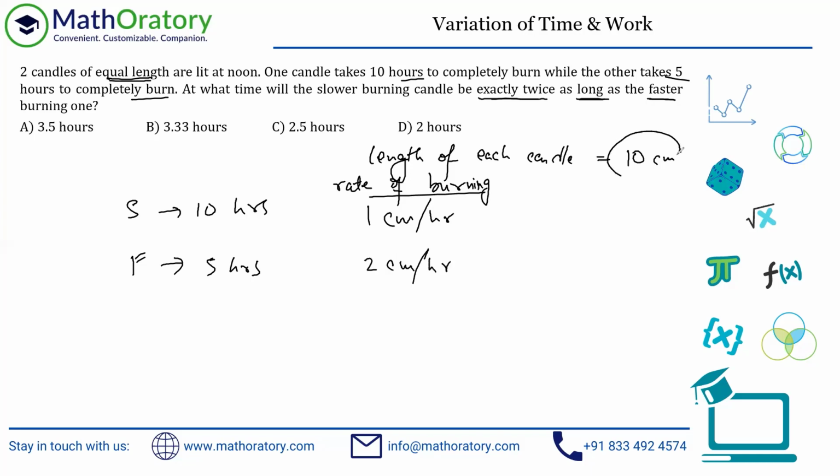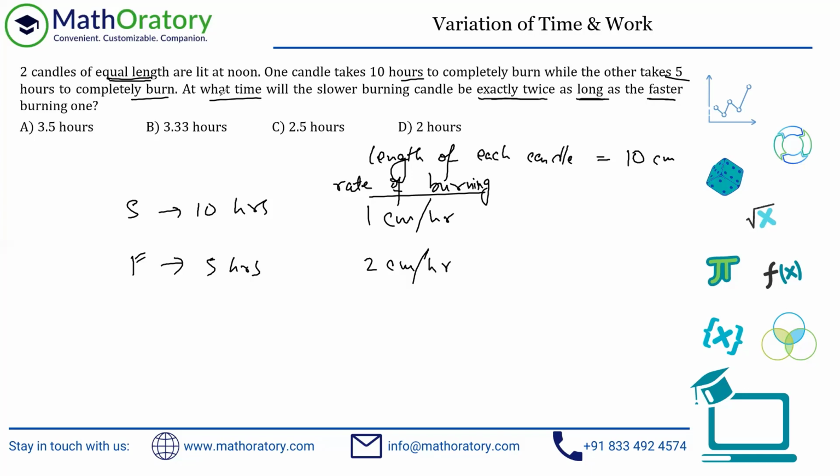Notice that because I took this as 10 centimeter, these two values come out to be integers. And because of that, my calculation will automatically take less effort. Now, what are we looking for? By the way, looking at the options, I understand that this should have been "after what time." I'll make that correction; in the thumbnail of the video, you'll find this as "after what time." So after what time will the slower burning candle be exactly twice as long as the faster burning one?